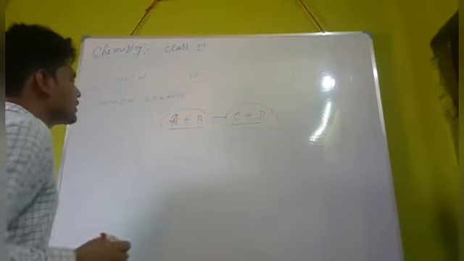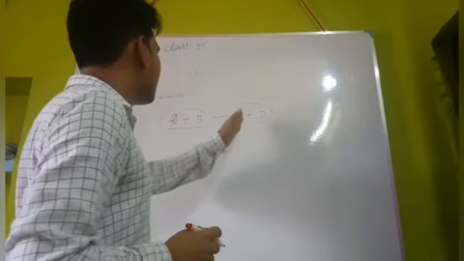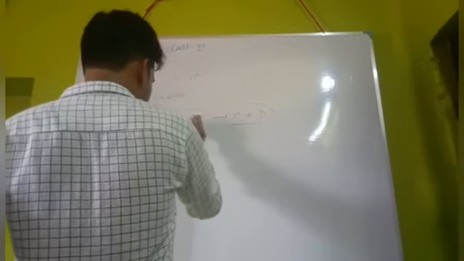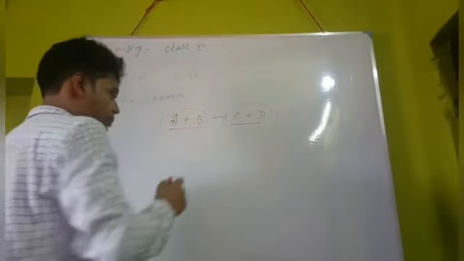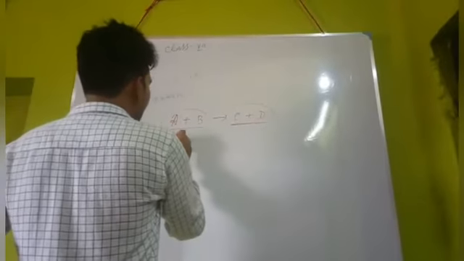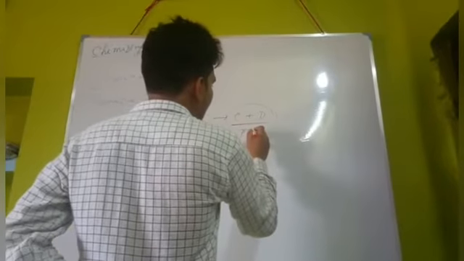In this chemical equation, we always write down reactants at the left hand side and the products on the right hand side. These two compounds react with each other, and C and D will be the compounds which are produced through this reaction. So they are called reactants and they are called products.